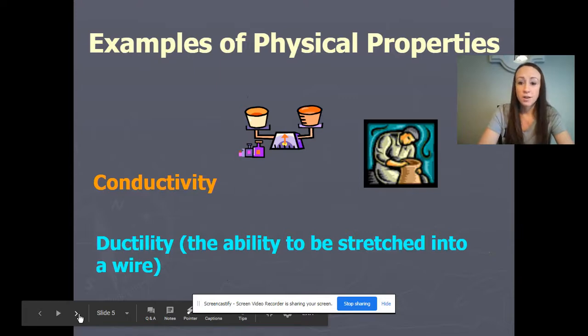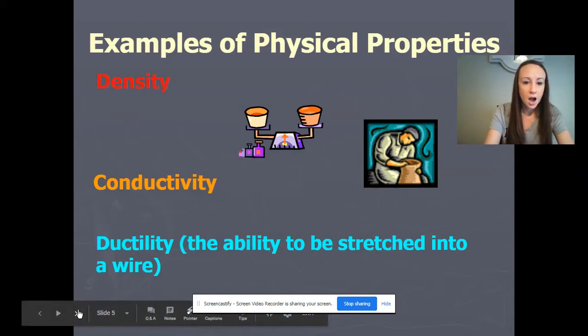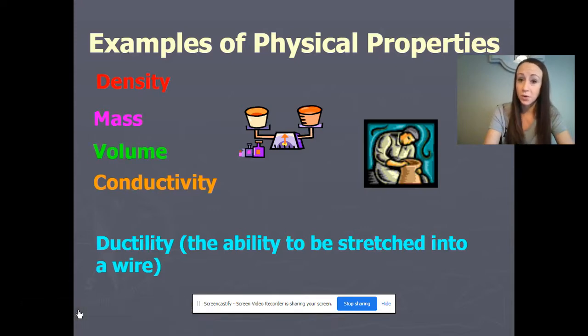We talked about conductivity, so whether or not that matter can allow an electric current to pass through, or the opposite of conductor, it could be an insulator, which means it doesn't allow for an electric current to pass through. We talked about ductility, which was the ability to be stretched into a thin wire. We also looked at density, which is the amount of mass per unit of volume.